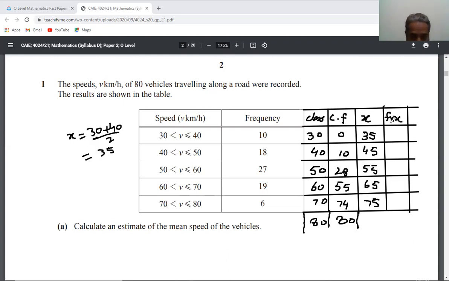So multiply your frequency with x, so you will get 350. Ten multiplied by 35, 350. And then 18 multiplied by 45, this will be 810.